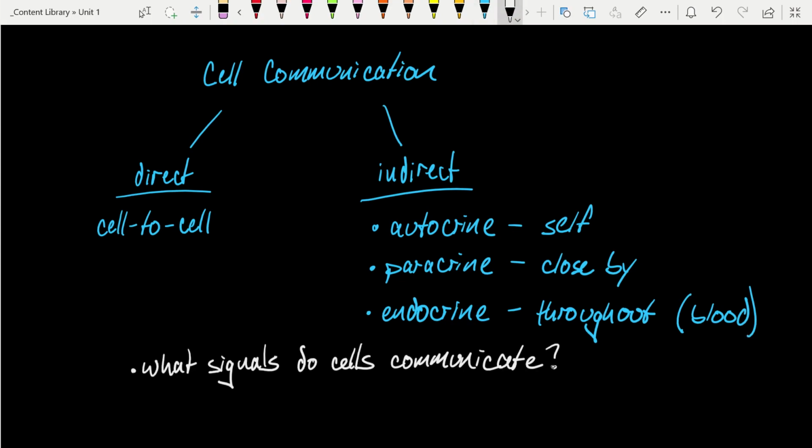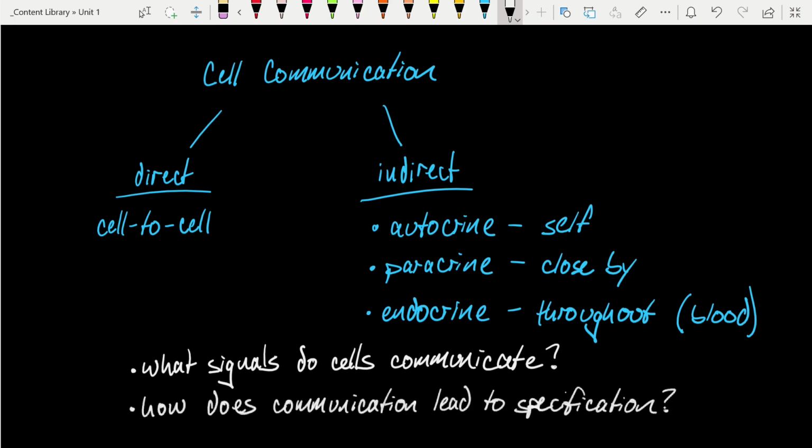And how does communication lead to specification? What's amazing is that across species, both vertebrate and invertebrate, there's a conserved system, a shared toolbox, if you will, that drives the specification and differentiation of cells. This system can be broken down into 7 key signaling paradigms that highlight the what and how of cell communication.